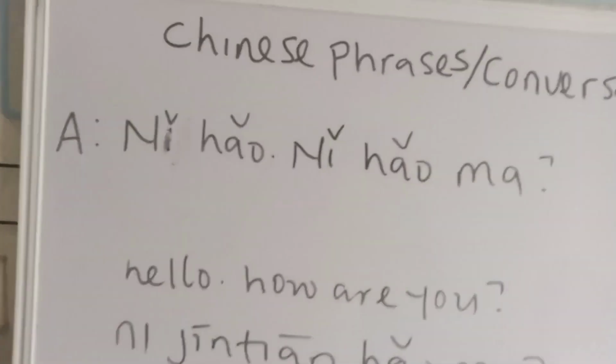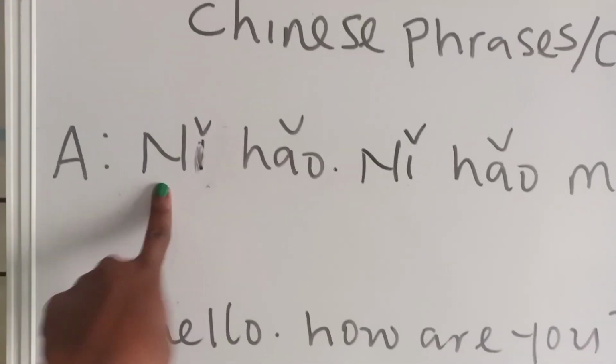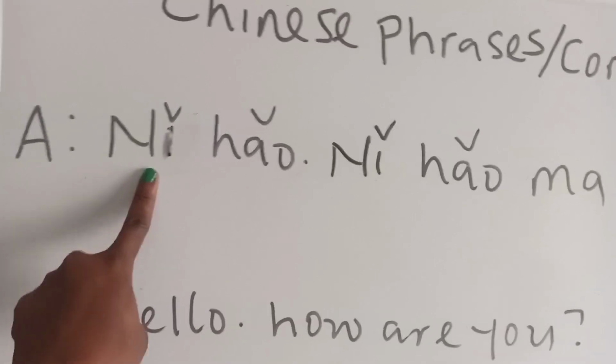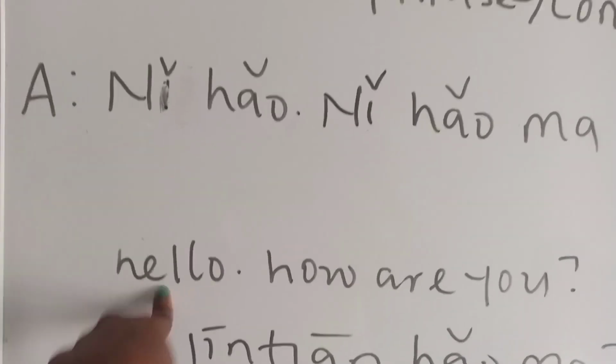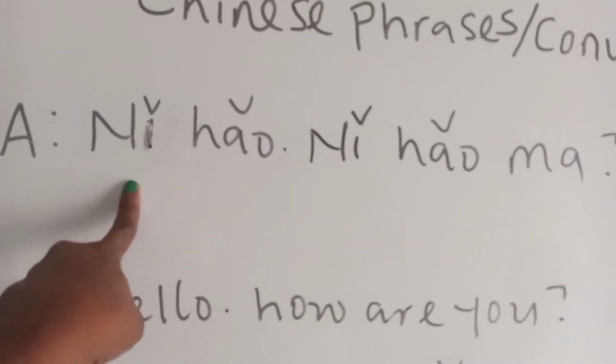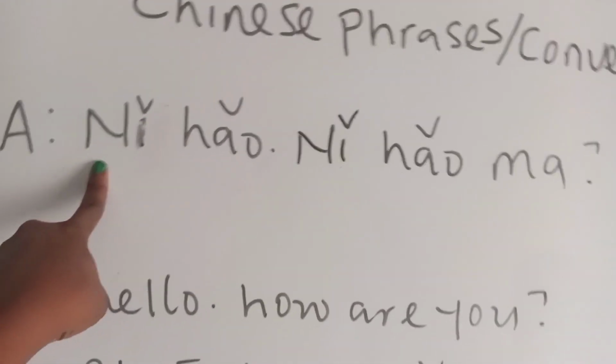Now you have Ni Hao. I already explained what this is. This is you, and this is good, and together the two of them mean hello. I translated it here. So if it is Nimen, it is more than one person. You are telling hello, but it is Ni, so it's one person.